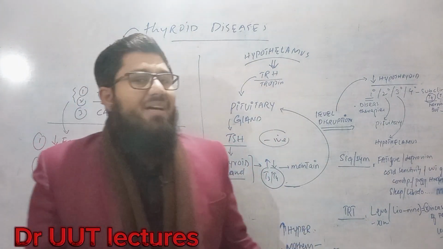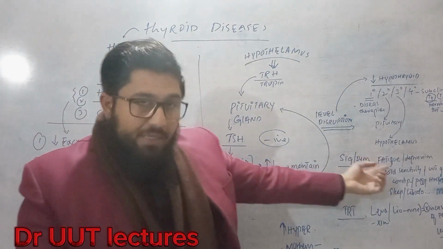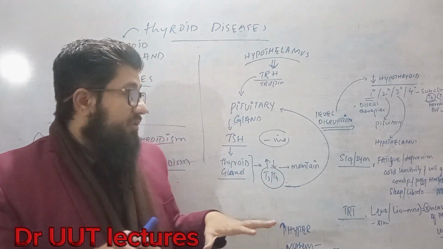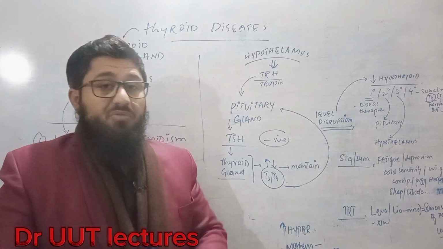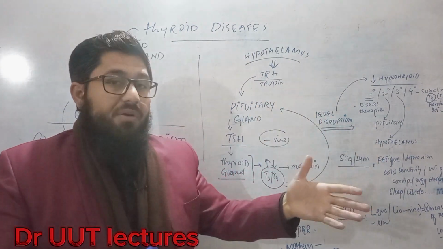Well, now what are the signs and symptoms when one gets hypothyroidism? Fatigue, the very first one, will feel tired. Depression will be observed, and cold sensitivity, meaning the person with hypothyroidism will have cold sensitivity even more than those who don't have hypothyroidism.